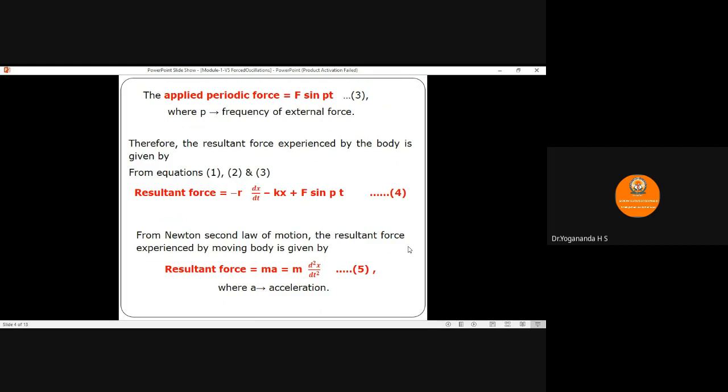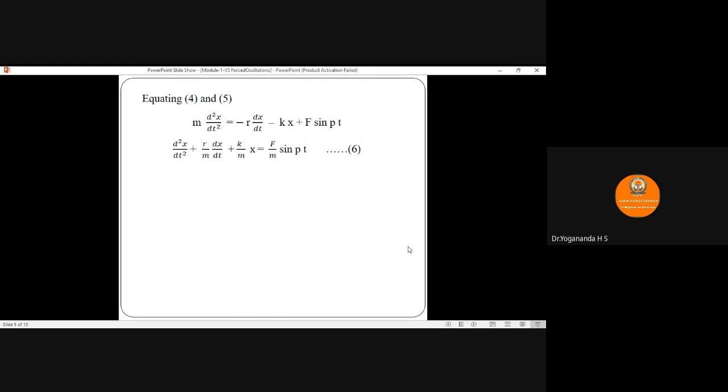Therefore, equating equations 4 and 5, we get m into d square x by dt square equals minus r into dx by dt minus k into x plus F sin pt. Rearranging this equation, d square x by dt square plus r by m into dx by dt plus k by m into x equals F by m sin pt.